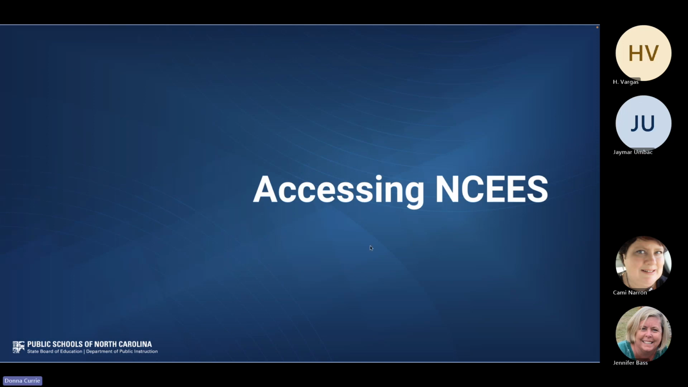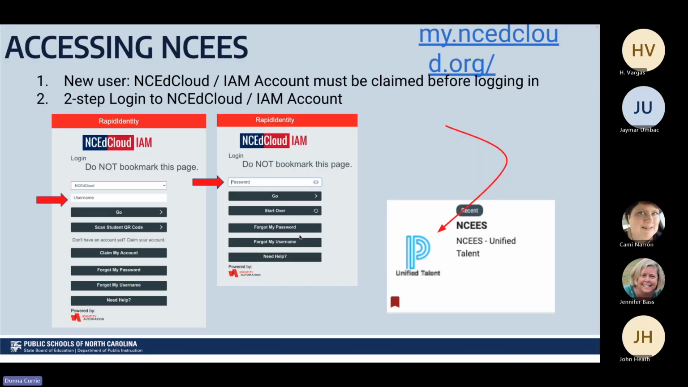So how do you access NCEES? In order to access NCEES, you do have to go to NCEES. We do have the link up here. But the first time you do use NCEES, you do have to claim your account. Once you get to the site, this is what you're going to see.